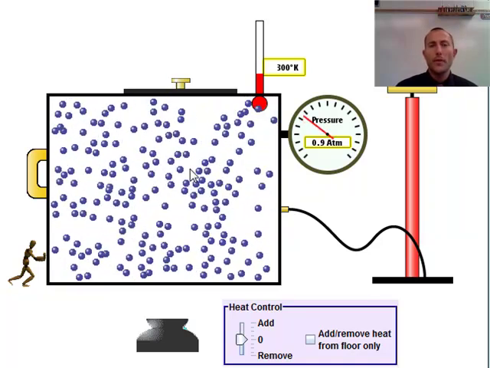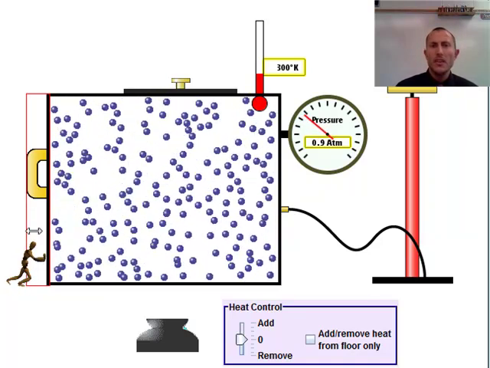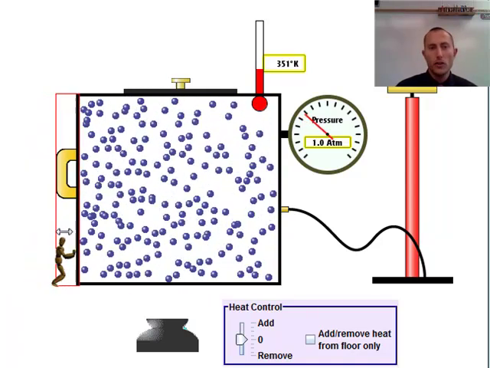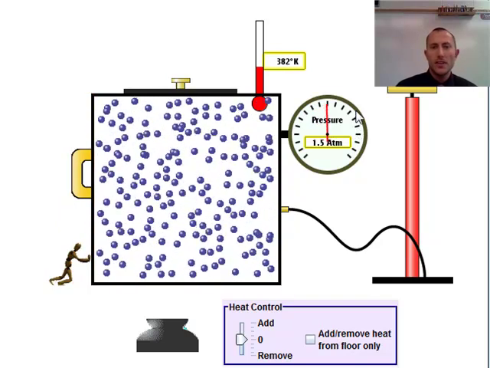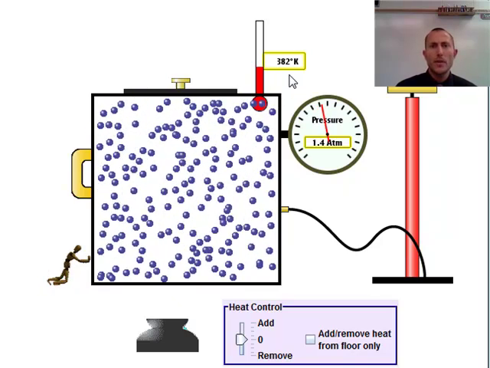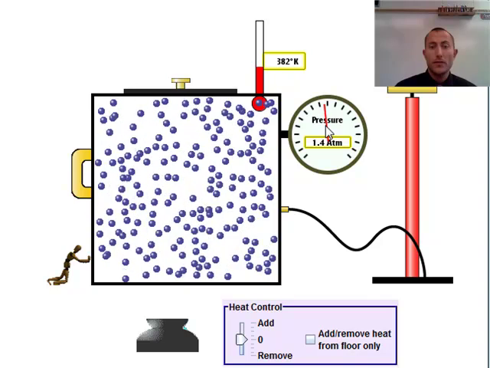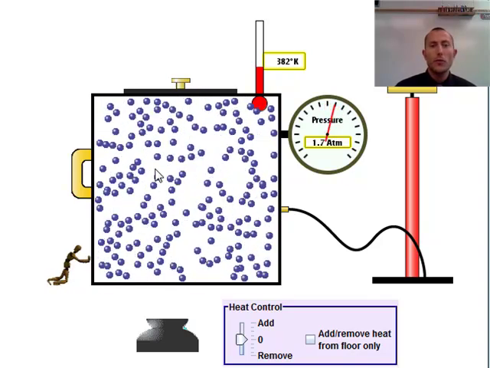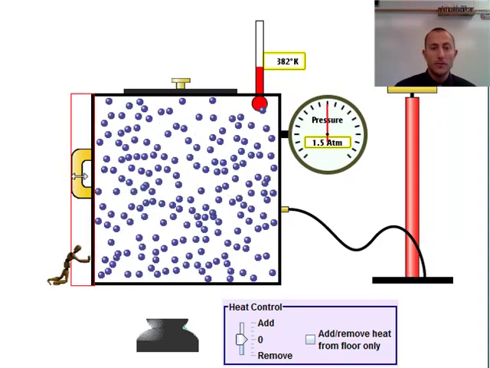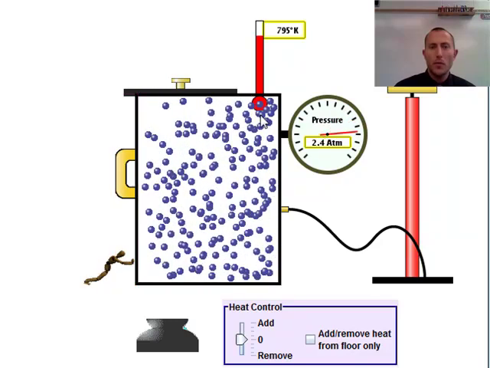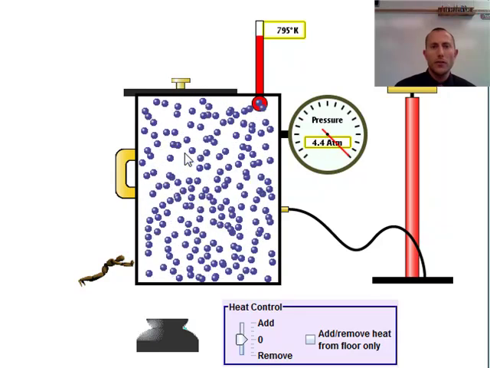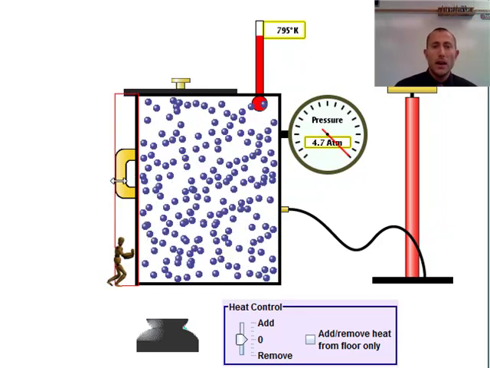But within this given container, we have some number of molecules, and it's about 1 atmosphere here, so about 101.3 kilopascals. If we decrease the volume, so if we have our little guy here push the wall in, you should see two things happen. One, you notice that the temperature rose. The temperature rose about 82 Kelvin, and the pressure went from about 1 to about 1.5. So we increased the temperature, increased the average kinetic energy, and we increased the pressure. And if we decrease the volume a little bit more, you see that temperature rise up, and again there's our pressure increasing drastically.